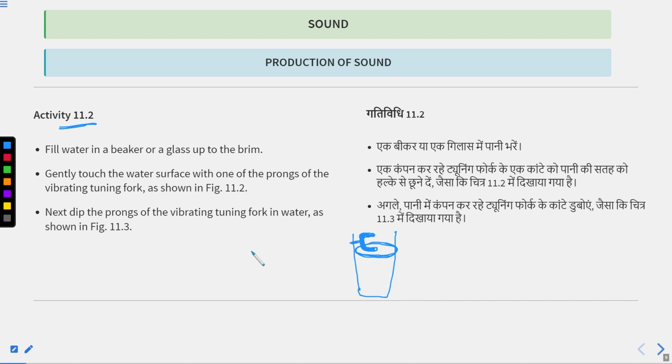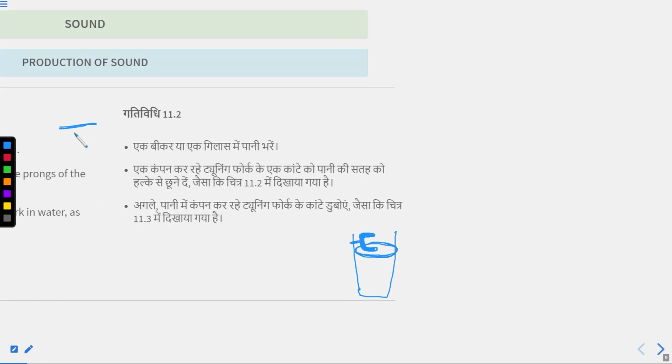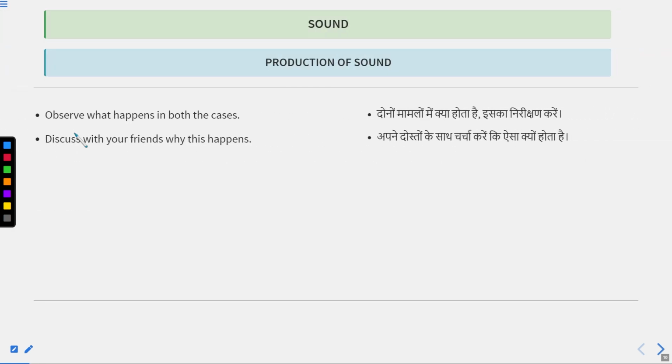I will show you the figure. This is the figure. You have placed some water in a glass and you have put a tuning fork above the water surface such that this tuning fork is just touching the water surface. Observe what happened in both cases.